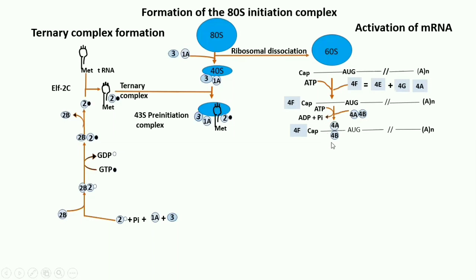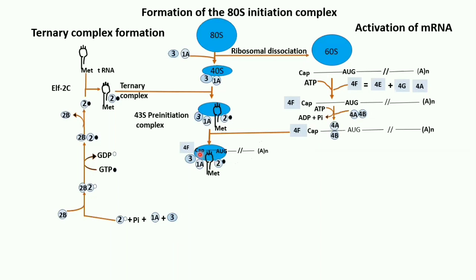So now this mRNA is the active form of mRNA. This will bind with the 43S pre-initiation complex. Okay, so here you can see. Now after the activation of the mRNA, it will bind the 43S pre-initiation complex. Now we will see how this is bound. So can you see, this activated mRNA will bind the 43S pre-initiation complex.